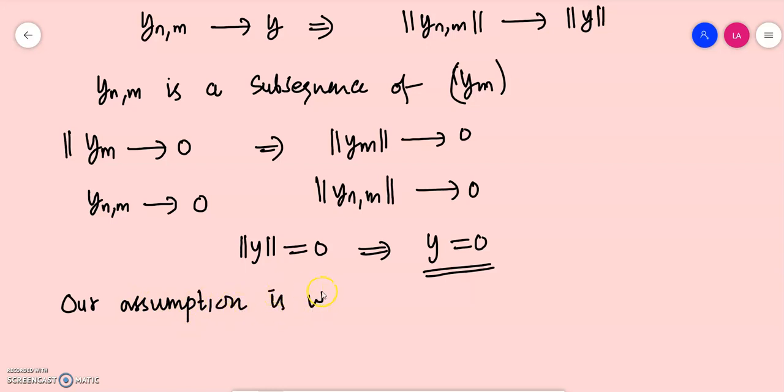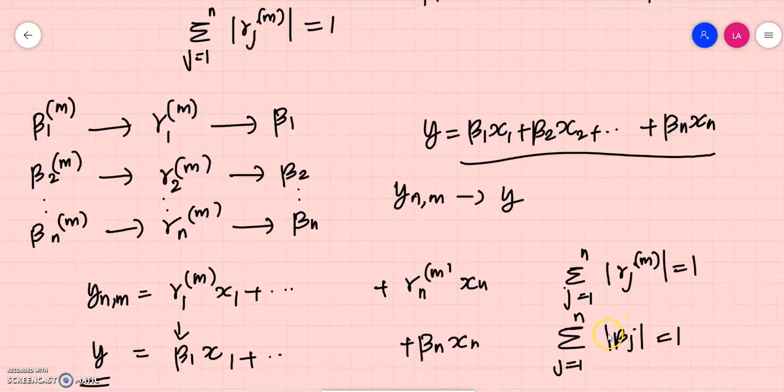So what was our assumption? We assumed that our result is not true. Which means that our result should be true. So this is how we prove this theorem. Okay, so I will restate the whole thing again.